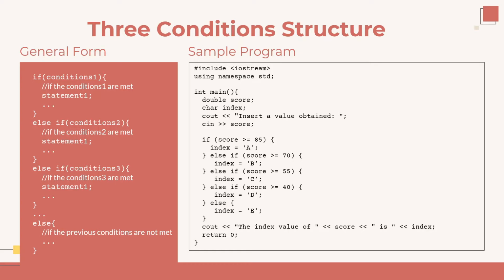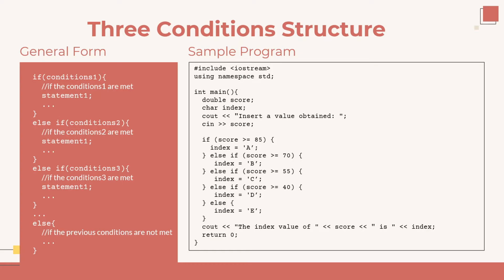If there are other conditions we want to add, we just need to add another else if clause. Finally, we add the else clause and a block of instructions that will be executed if all the conditions specified above are not met. You can see the sample program of the three or more condition structure on the right side.